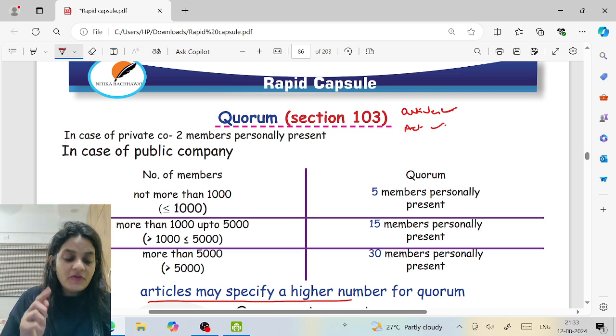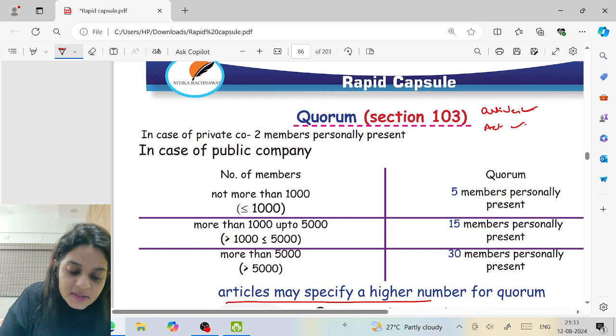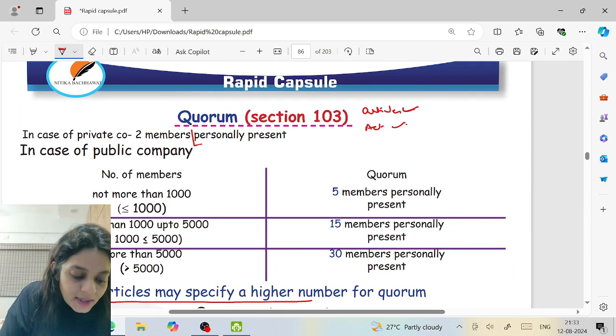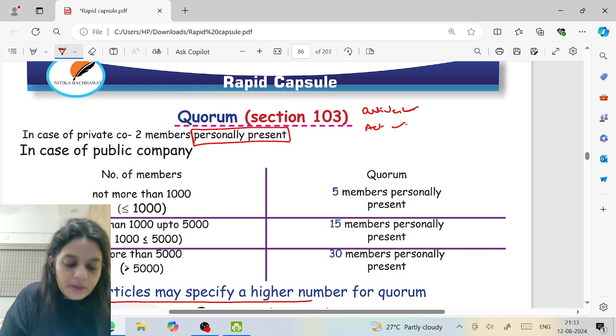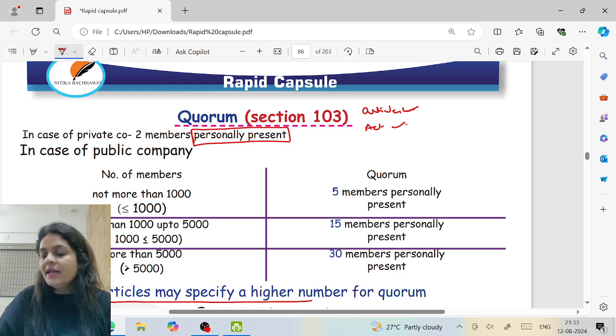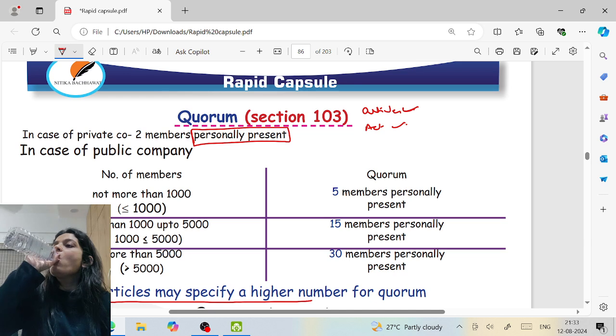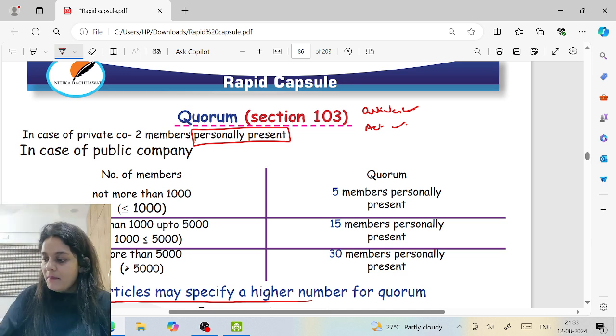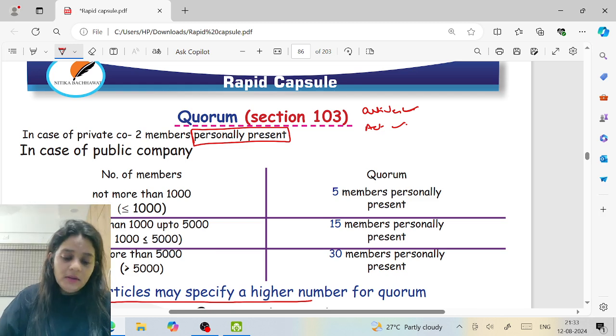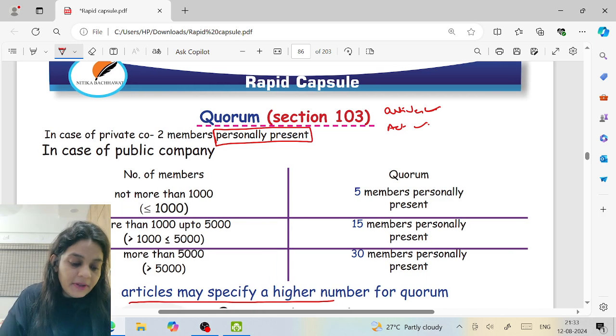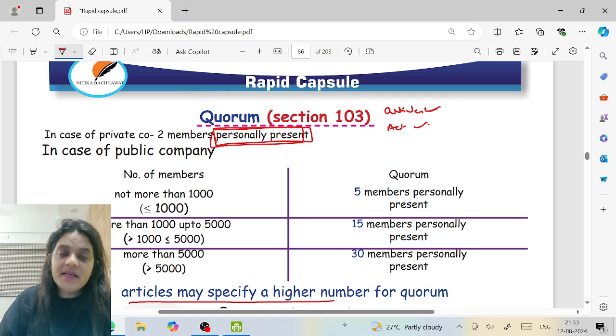Quorum will be, in case of a private company, 2 members personally present. Now, personally present is a key word. Personally present means only the people who are entitled to vote shall be counted. If the company is a private company, quorum is 2 members personally present.